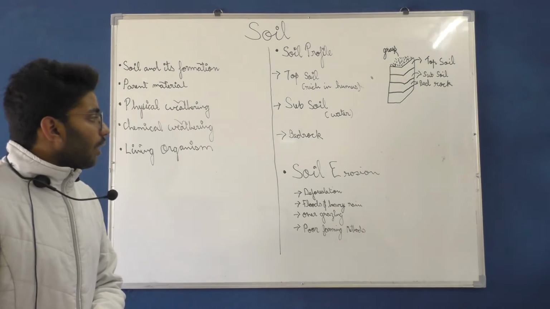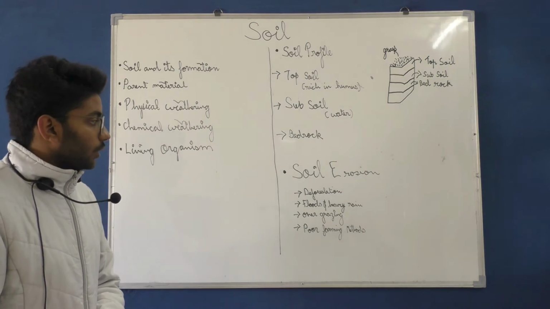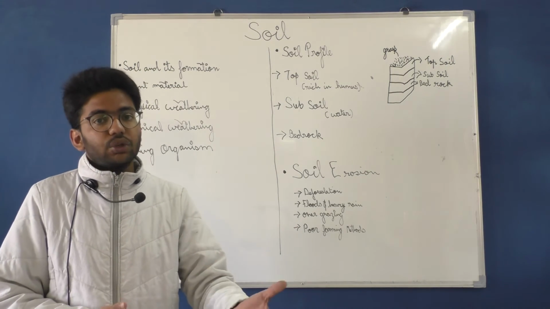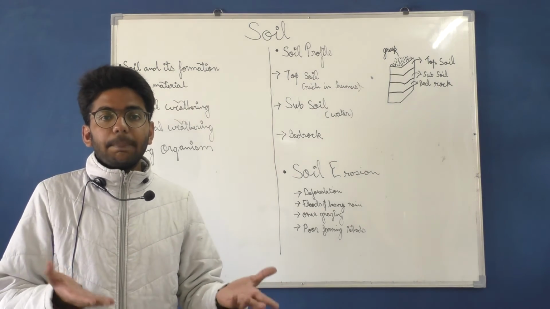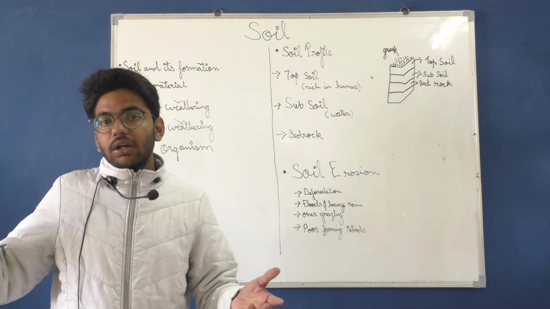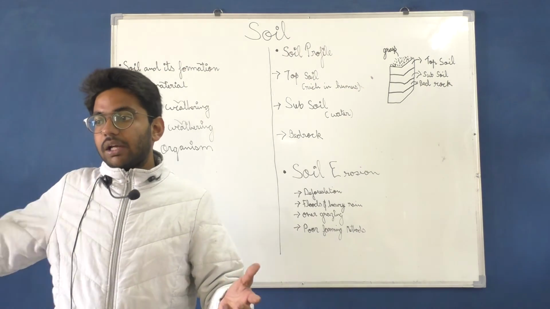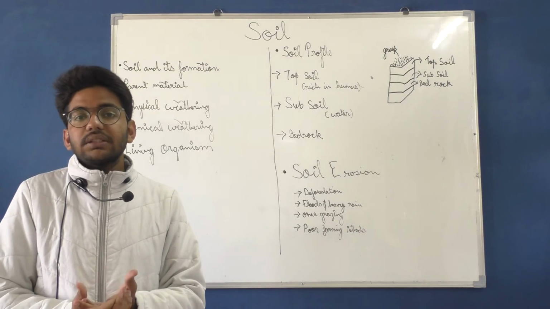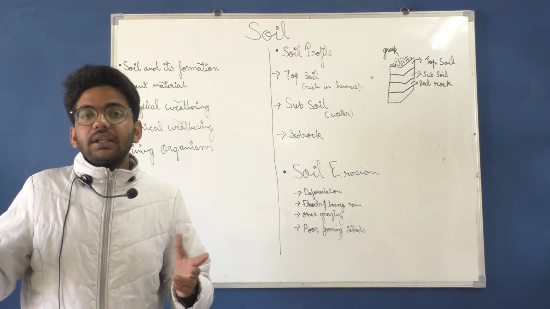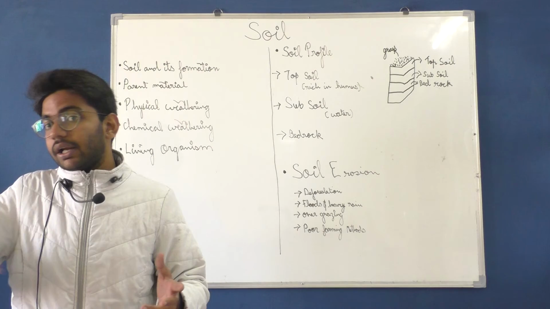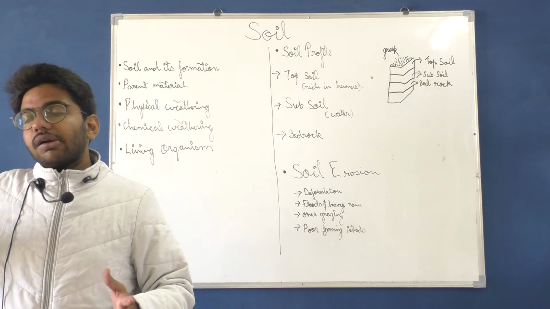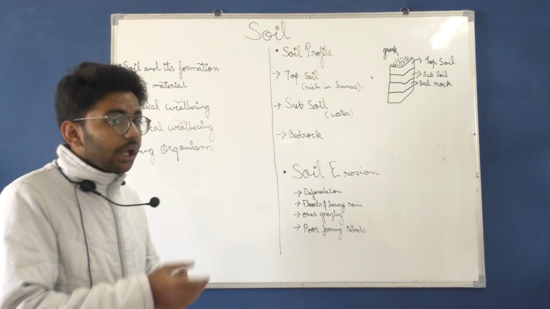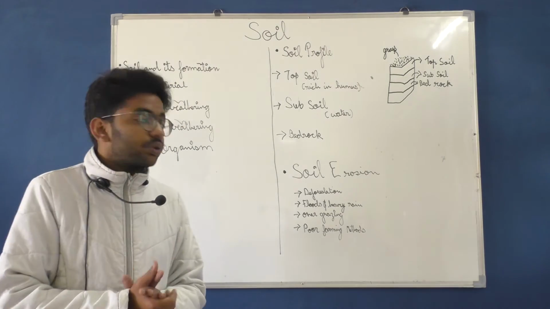Okay, now after that we are going to learn about soil erosion. Basically, what is soil erosion? Erosion of the first layer of soil is known as soil erosion. If I see a layer of soil on the ground, and if wind blows or a cyclone comes, I will find that the soil is going to erode out. It is going to go away with the wind. So basically this is soil erosion.